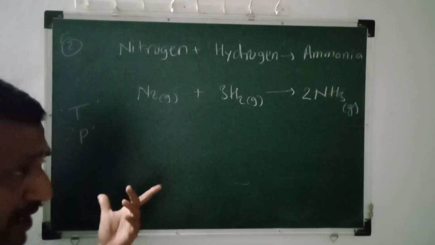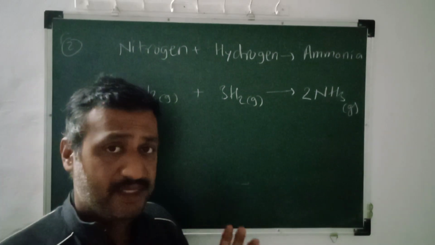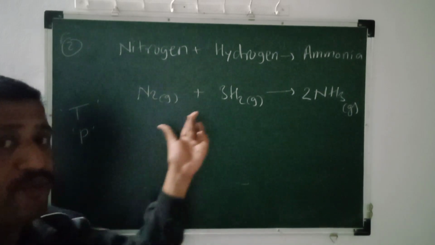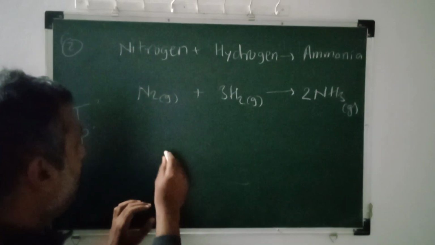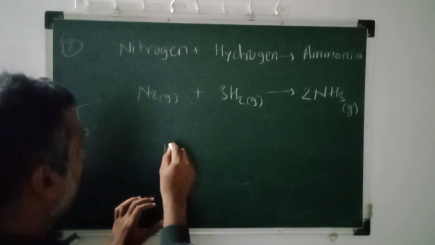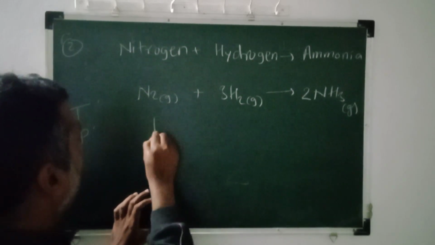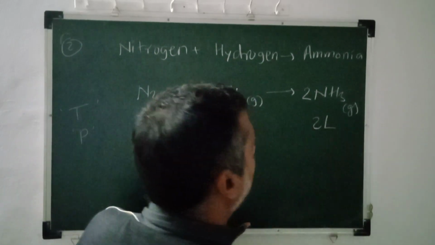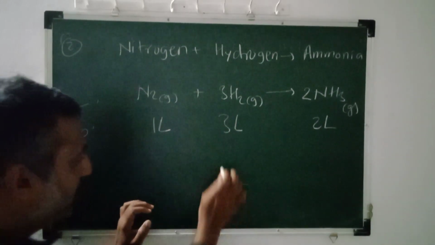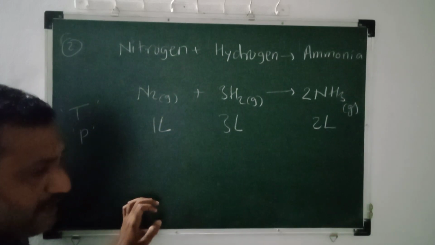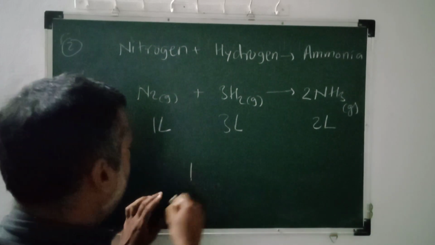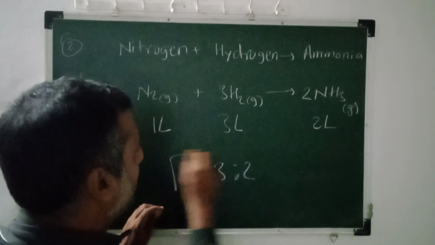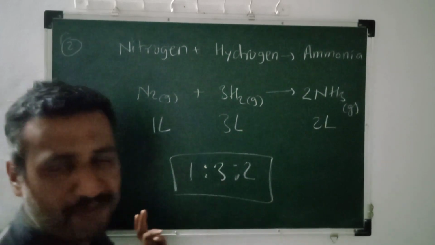So now we have to check in this gas phase reaction the ratio of volumes of reactants and products. Reactant nitrogen 1 volume, suppose we took 1 liter of nitrogen, 3 liters of hydrogen will produce 2 liters of ammonia. So what is the ratio of volumes of the reactants and products? That is 1:3:2. So a simple whole number ratio, very simple law.